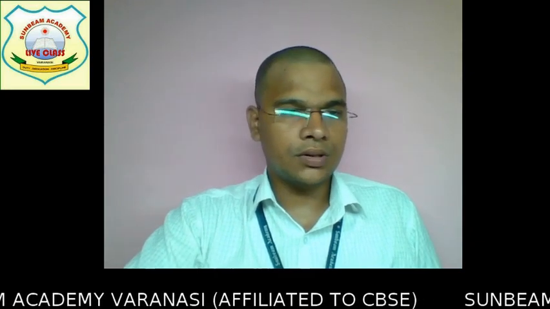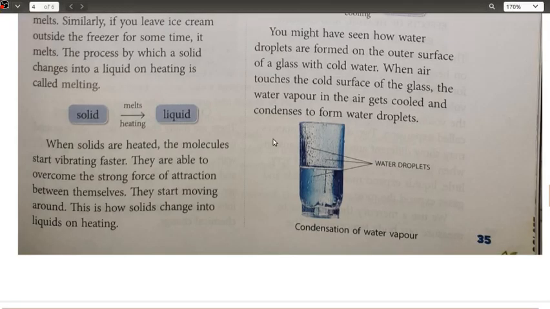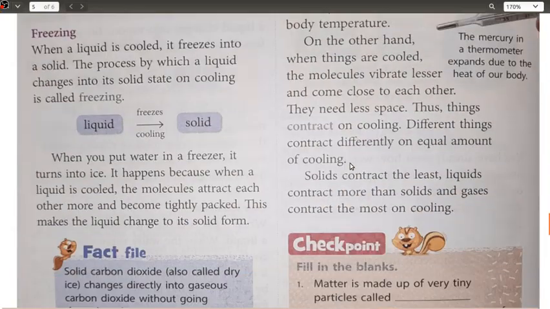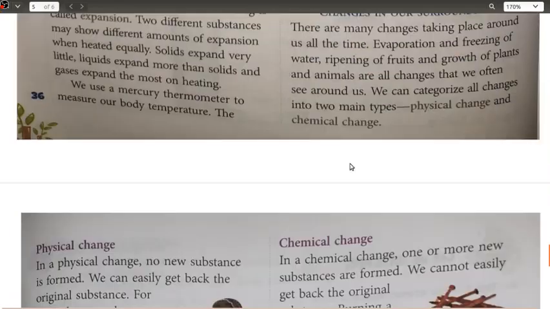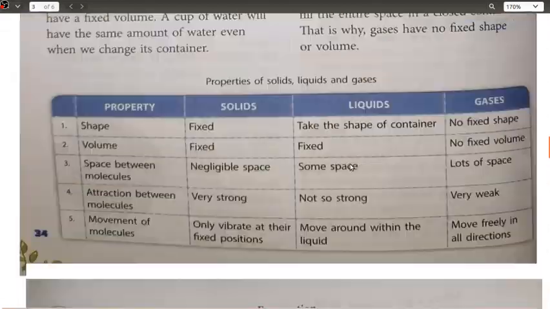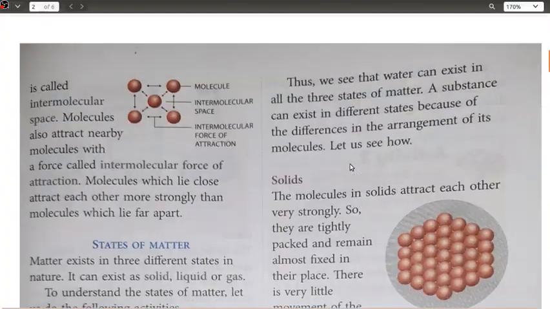So this is all for today. What else we have here is basically your evaporation and condensation, then you have freezing and changes are also there, okay. It will require at least 2 more classes, okay. So that's all for today.